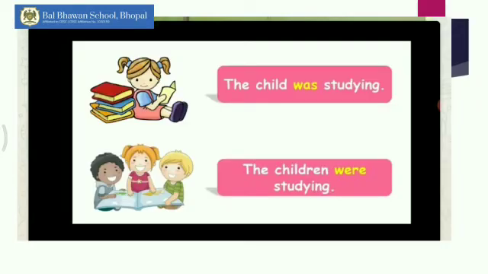Now let's look at some examples. The child was studying. So did you notice there is only one child in the picture above? Yes. So we will use the child was studying. Now in the picture down there are three children who are studying. So we will say the children were studying. And we are using was and were because the action has already happened.